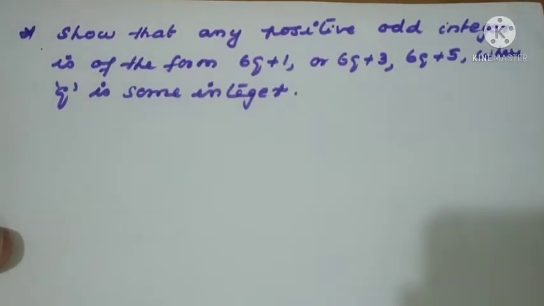Show that any positive odd integer is of the form 6q + 1, 6q + 3, 6q + 5, where q is an integer. So what do we have to prove here? 6q + 1, 6q + 3, 6q + 5 are of the odd form only. They are in the odd form. So what do we have to start? Let a be a positive integer.